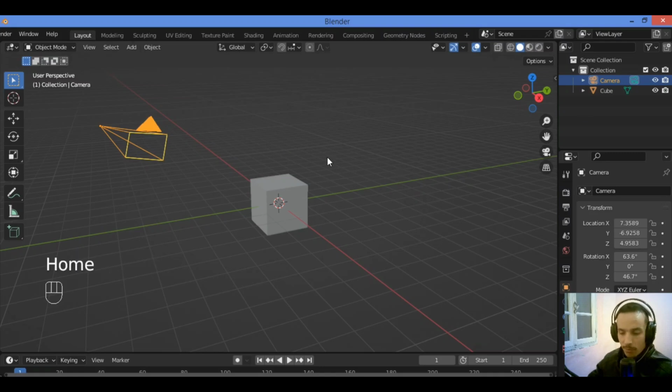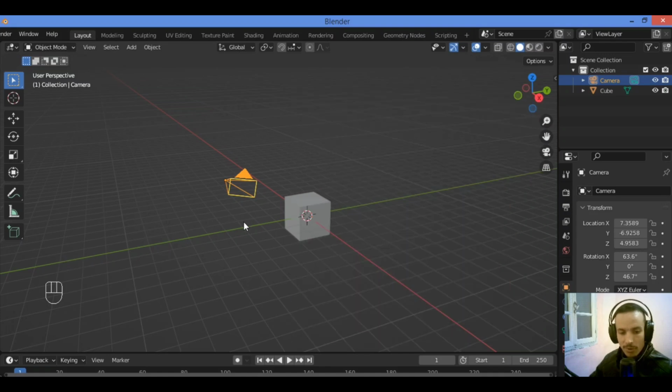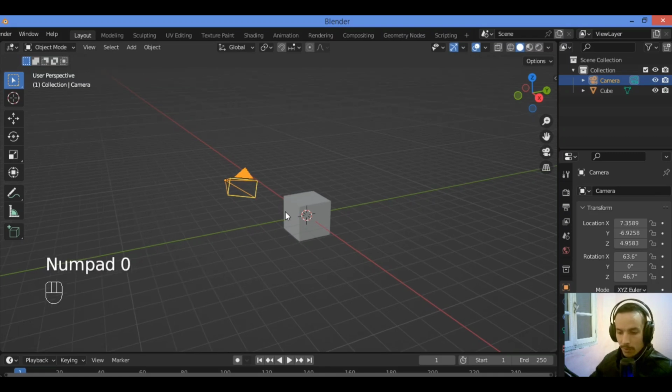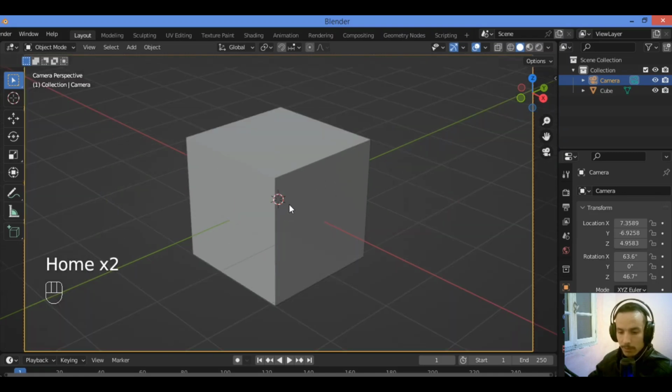Then we have the Home key. By clicking the Home button, as shown here, when in camera view, the camera's view will be framed so that it fits the bounds of the view like this. So let's try it again. Home, using the Home button. The viewport camera, we have numpad 0, frames the view to the view of the camera.